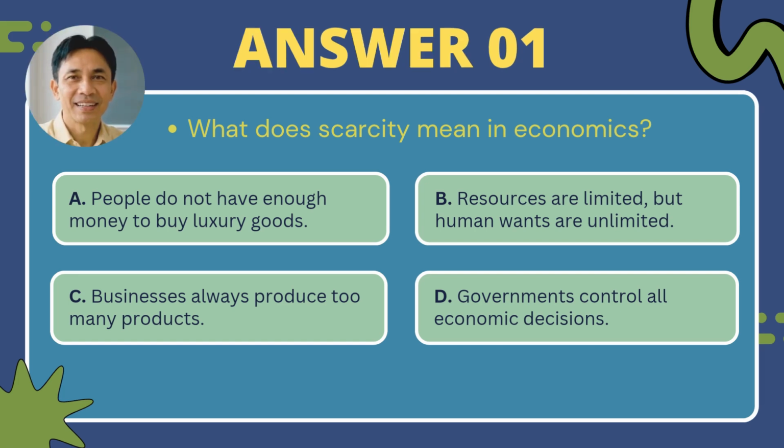The correct answer is B. Resources are limited, but human wants are unlimited. Scarcity is the basic economic problem. Because resources are limited and people's wants are unlimited, individuals, businesses, and governments must make choices.